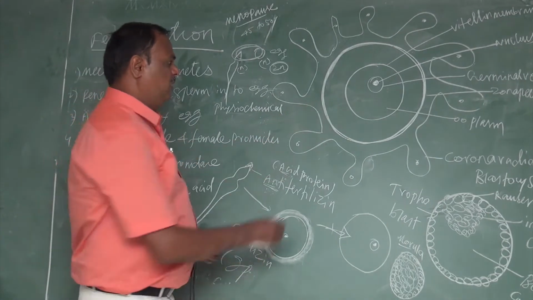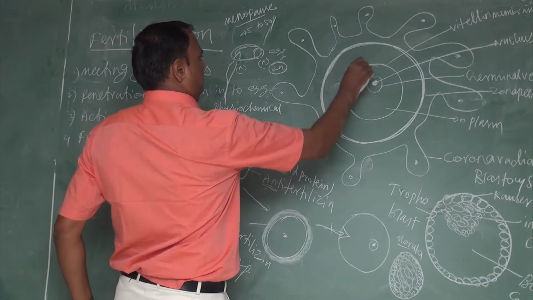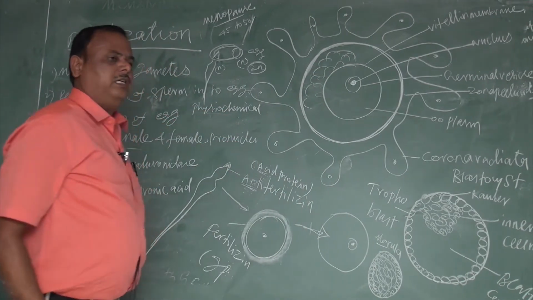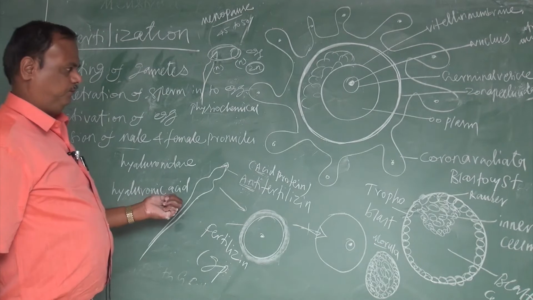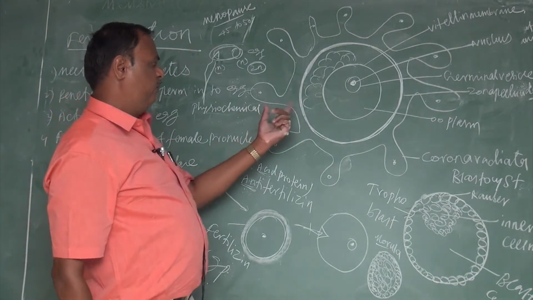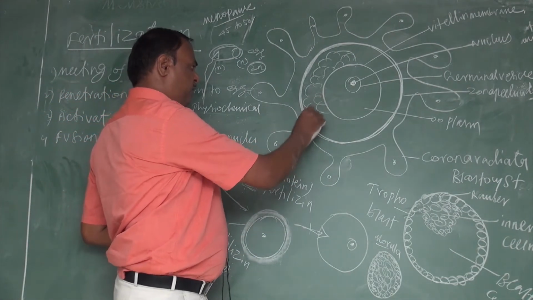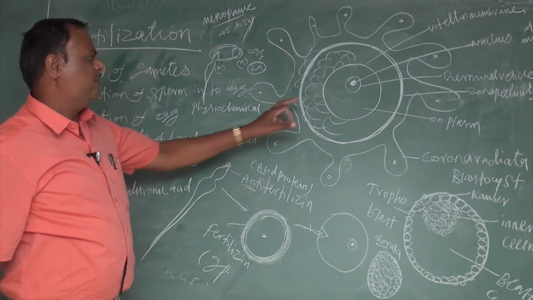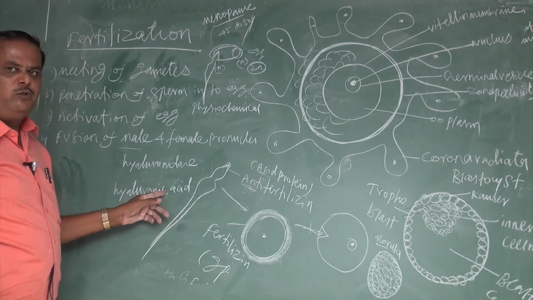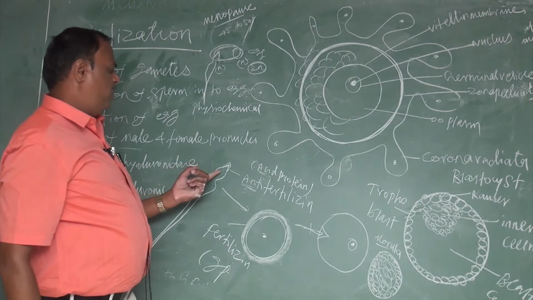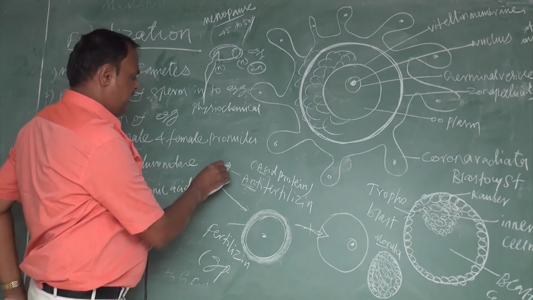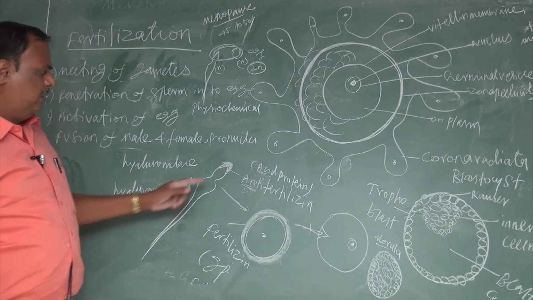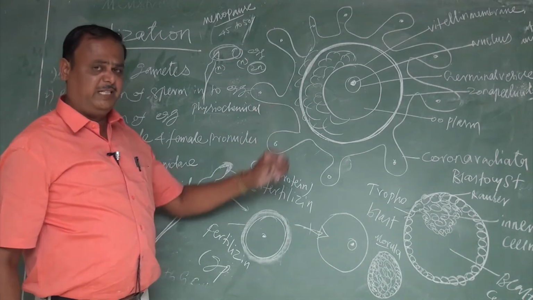Inside the egg, the granulosa follicle cells are present. The follicle cells are held together by a cement-like substance called hyaluronic acid. In the sperm, the acrosome is present in the head region. The acrosome, which is formed from the Golgi body, has the main function of dissolving the egg membrane.